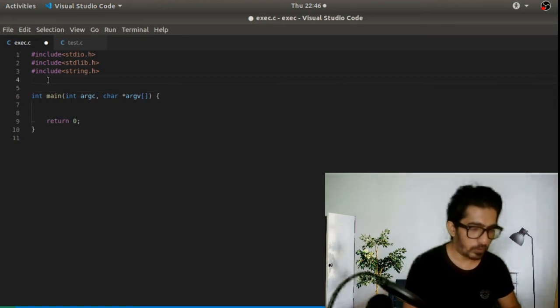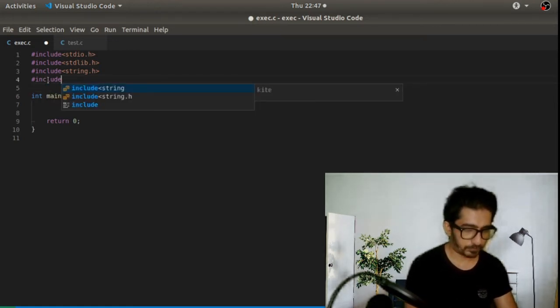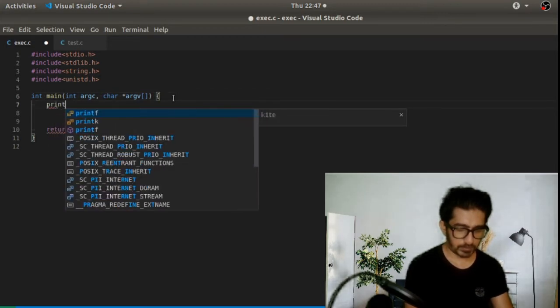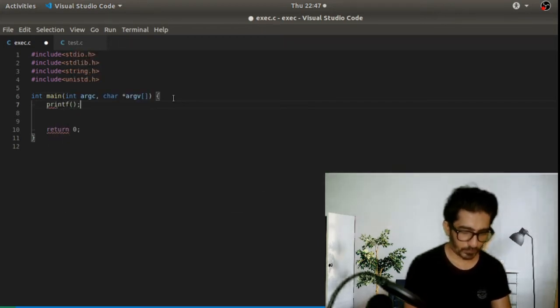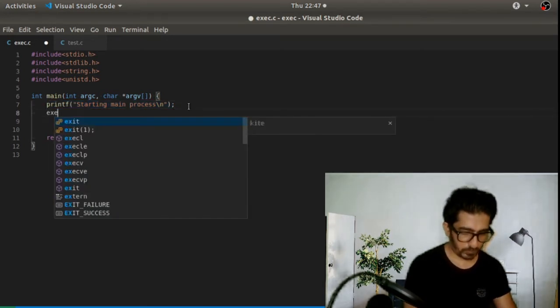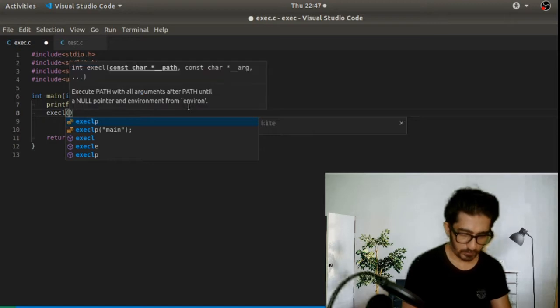Let's first include the header file for exec, that is unistd.h, right? So let's print something. We can say "starting main process", and then we have the execl call.